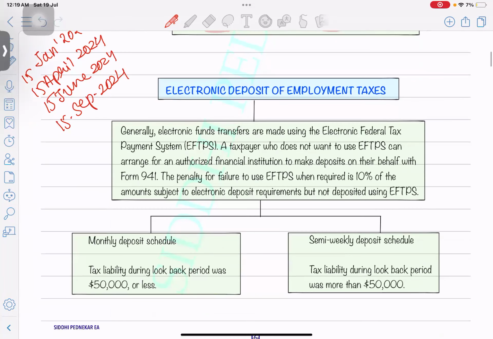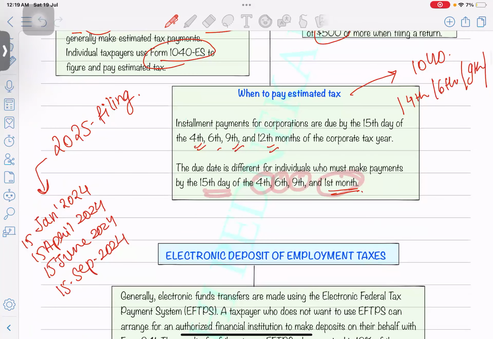Okay, sorry. So this needs to be done on a quarterly basis ideally. The main difference is that in a corporation, the last payment should be done by last month itself. But over here you can make the payment on 15th April, or at the time of filing the tax return. So this should be 15th April 2025.